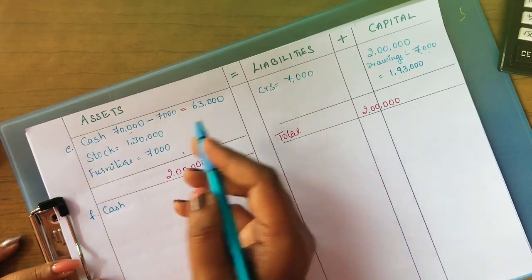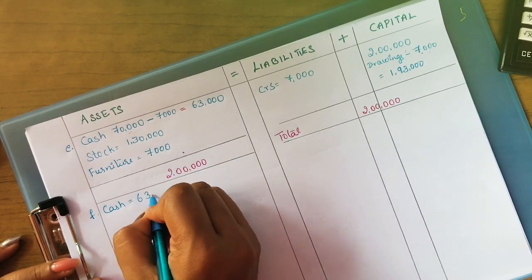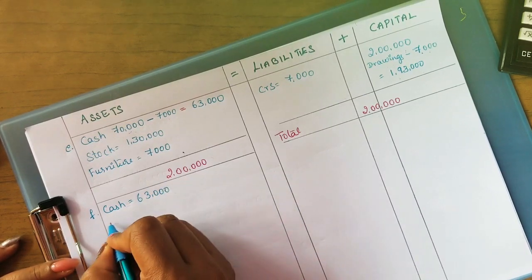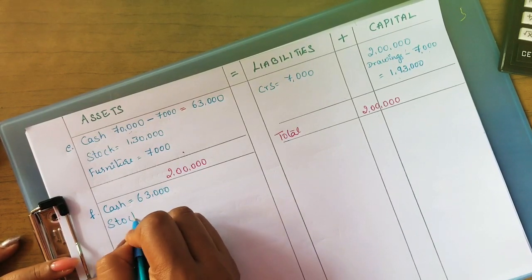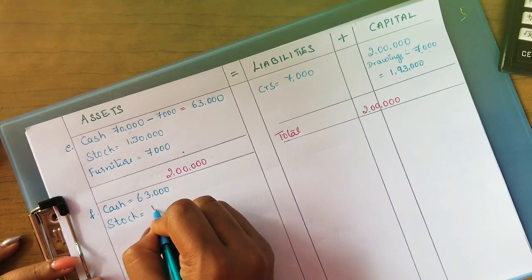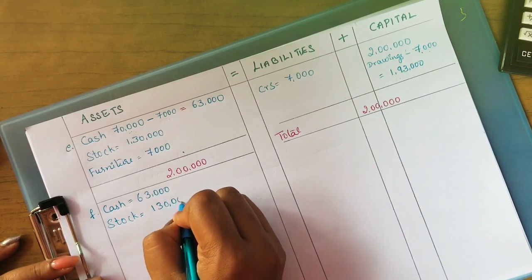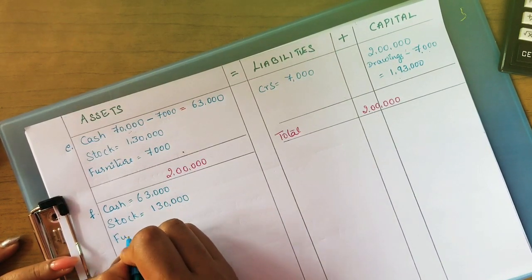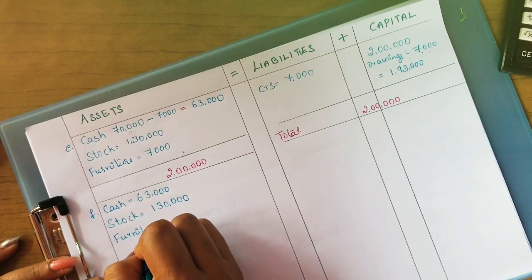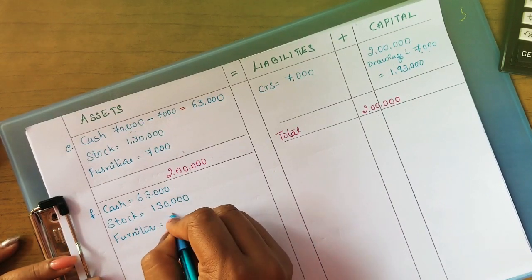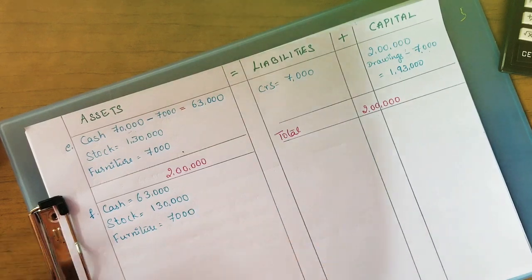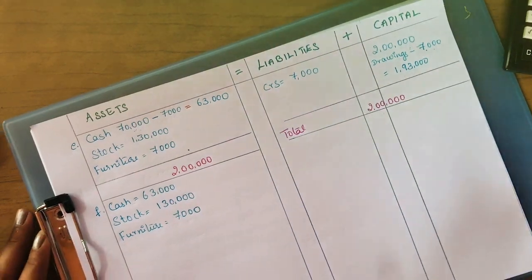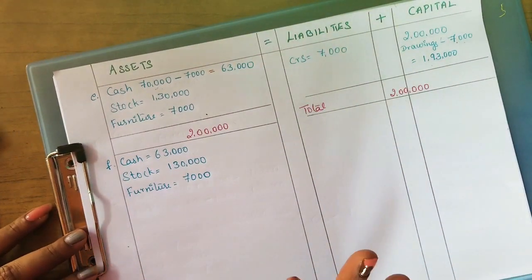Cash final balance is 63. Okay, and stock does not get affected, so just write the same balance, 1,30,000. Furniture also we don't have any changes. We have to check with the transaction which particular asset is affected, only that we have to change.